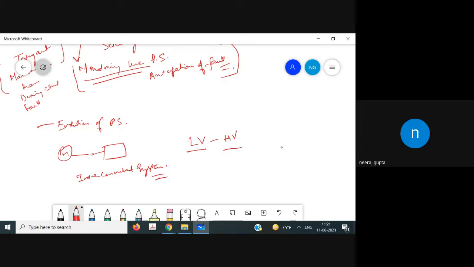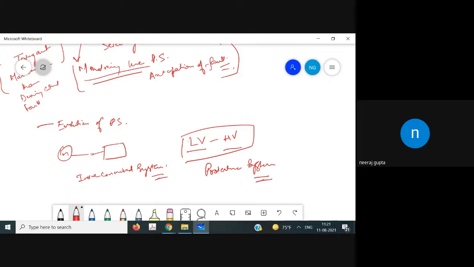And as a result, as the power system is evolving, so do the requirements imposed on the protective system. It is also linked with that. So as per the new challenges, we have to evolve the protective system also.